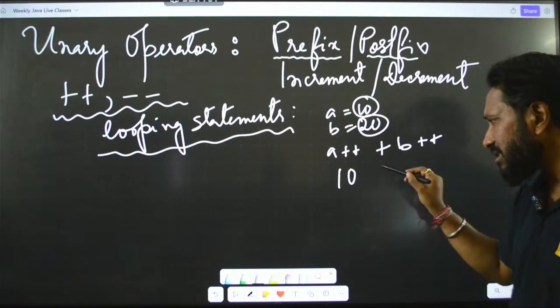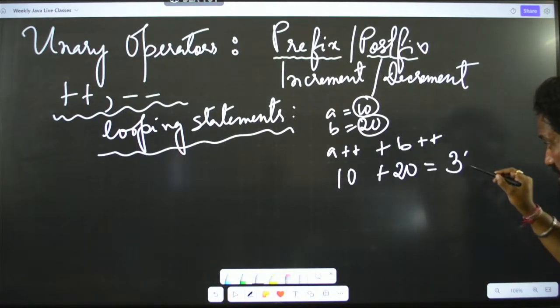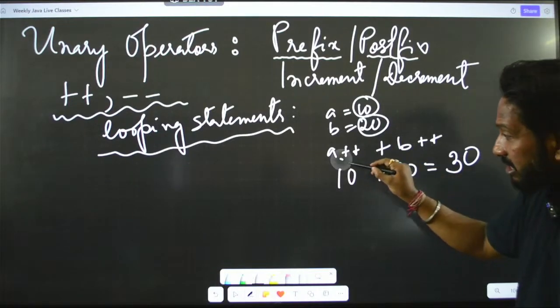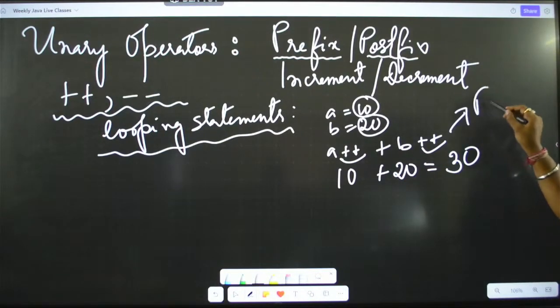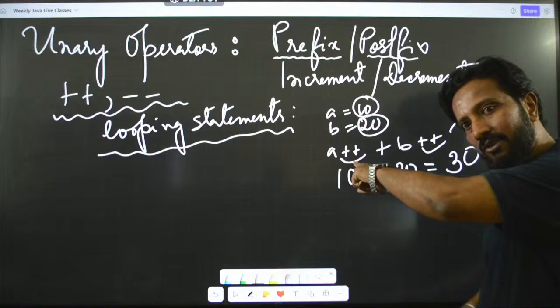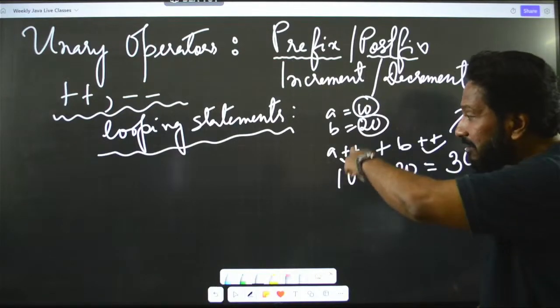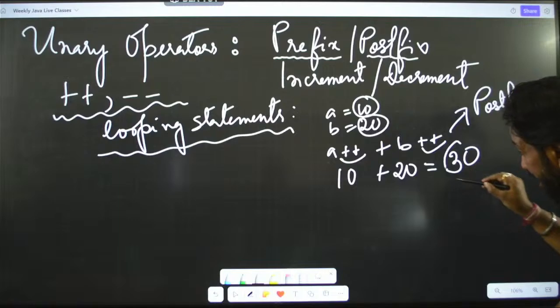So ultimately it is 10 plus 20. That's why it is 30. Okay, whenever we are writing this, this is called postfix. Okay, so the current values, whatever values are already there, they will be taken and then the operations will be done, and this will be the data.